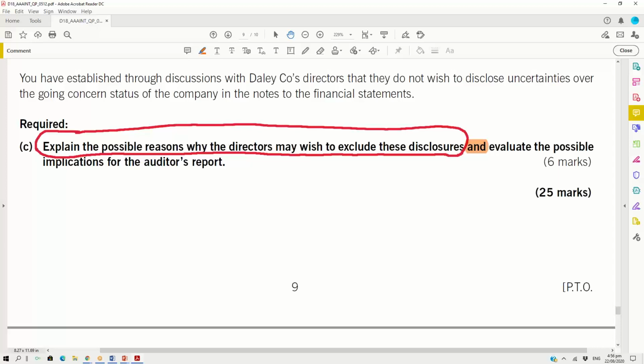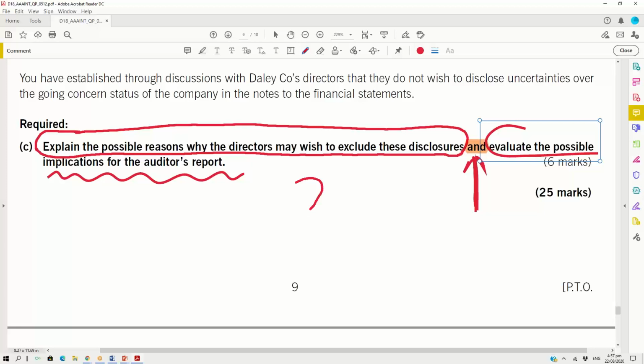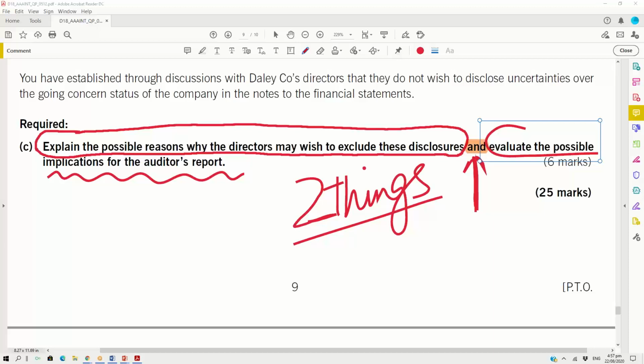Should we break this requirement? Is the examiner asking us two things? Explain the possible reasons why the directors may wish to exclude the disclosure, and then the examiner is asking, look at this word here, and can you see this "and" here, everyone, carefully? I don't know why you don't look at this in the exam paper. What happens to you, all of you? And then the examiner says, evaluate the possible implication for the report. So is the examiner asking us two things here or one thing for 6 marks? But if I come out of the exam hall just by answering one, will I pass, will I fail? Do you understand the importance, everyone?